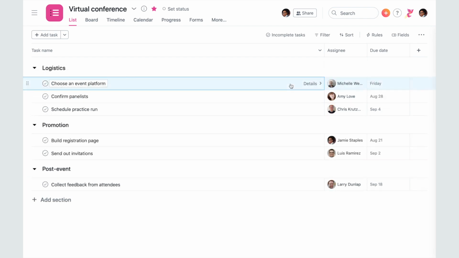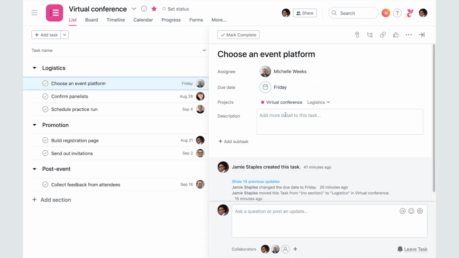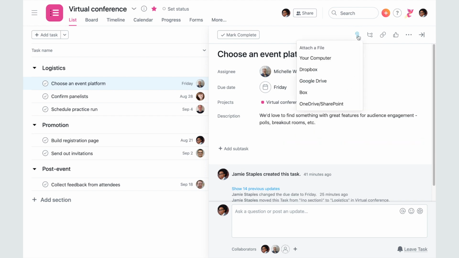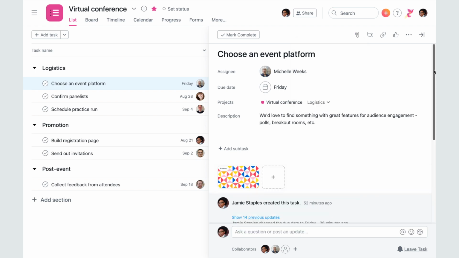Click on any task to open the Task Detail pane. Here you can add a description, including any relevant information needed to complete the task. You can even add attachments. A preview will appear in the comments thread below.